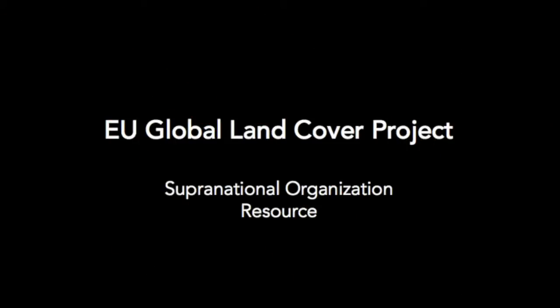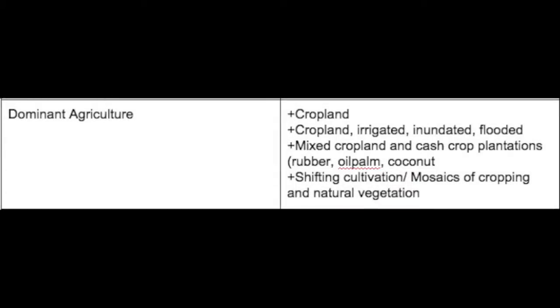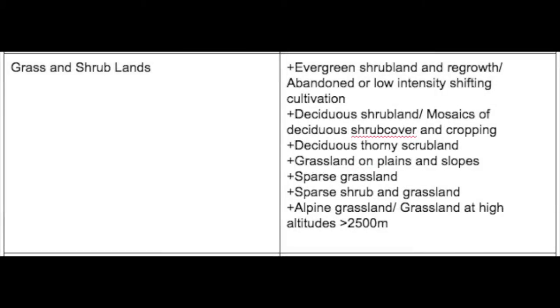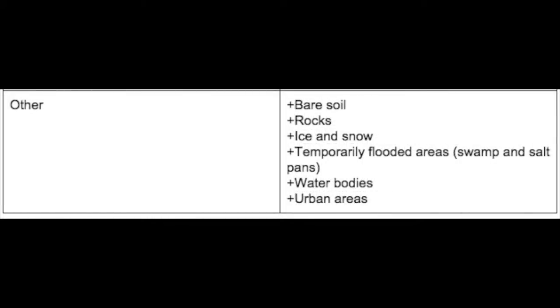Our final resource comes from the European Union. The EU conducted the Global Land Cover Project in 2000. It uses data from the United Nations Vegetation Program, which includes 14 months of pre-processed data. The dataset for Cambodia includes 20 different classifications, including 8 types of forest, 4 types of agriculture, 7 grass and shrublands, and 6 other.